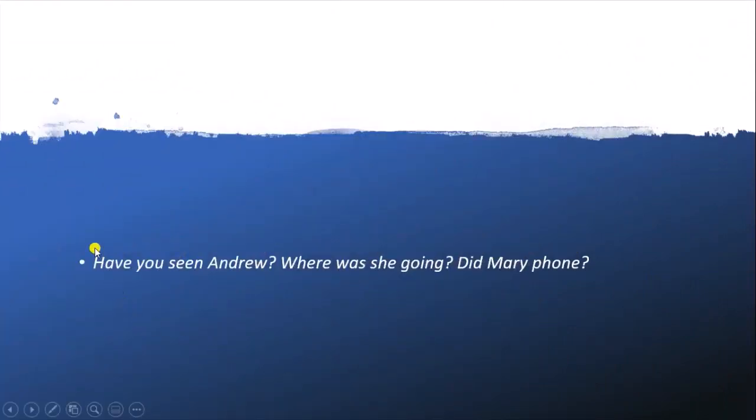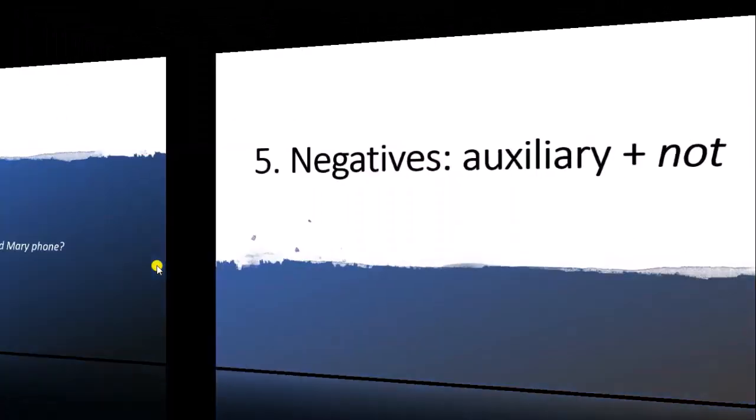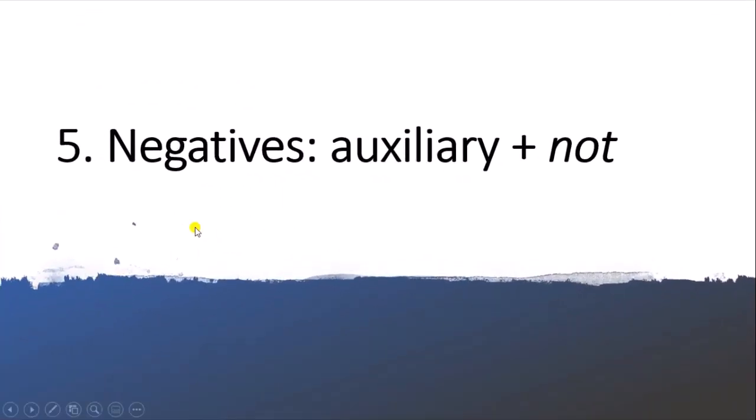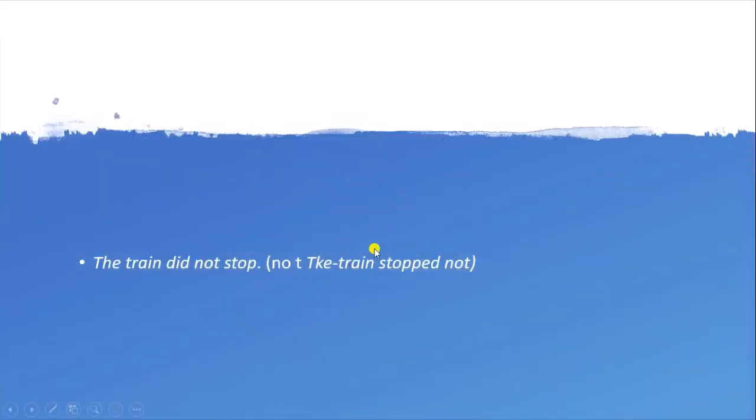In this example you can see: have you seen Andrew, where was she going, did Mary phone. In these sentences the auxiliary is used first, and then the subject. Next, if we talk about negative sentences, the auxiliary or modal verb is used first, then not. For example: the train did not stop. We can't say the train stopped not. We have to use did first, then not.